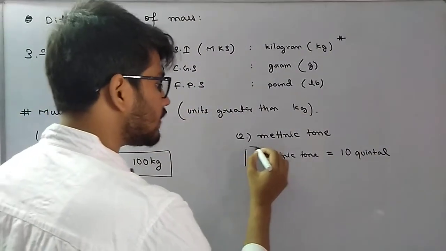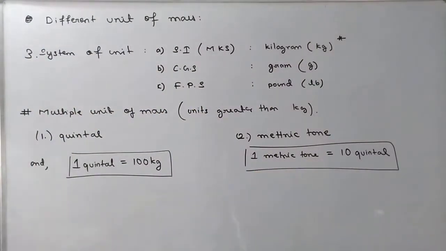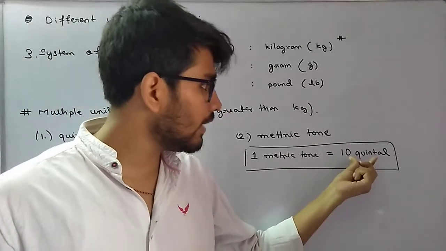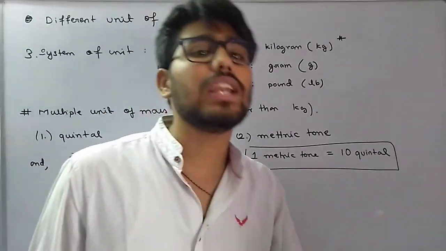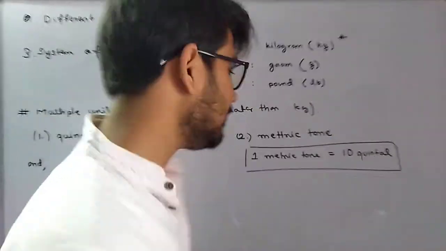At the same time, just note that 1 quintal is equal to 100 kg. And over here we have 10 quintal. Then 10 quintal will be equal to 10 into 100 kg.